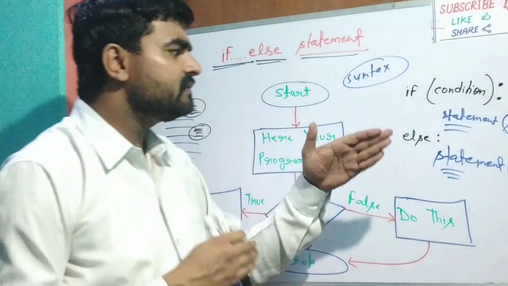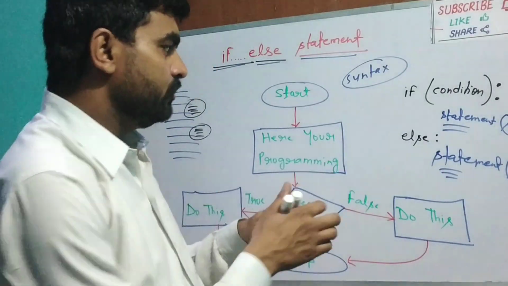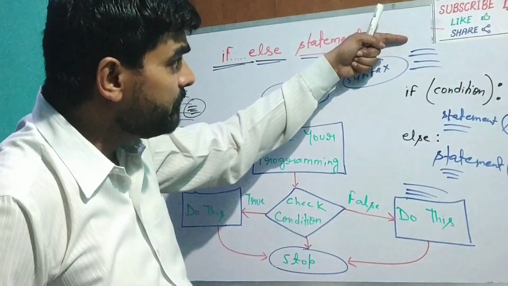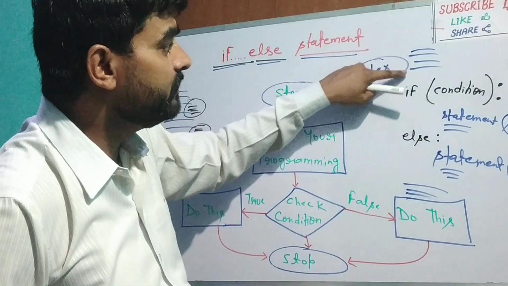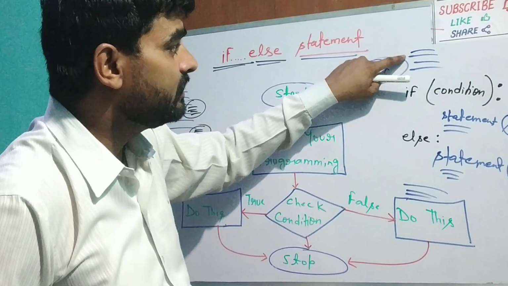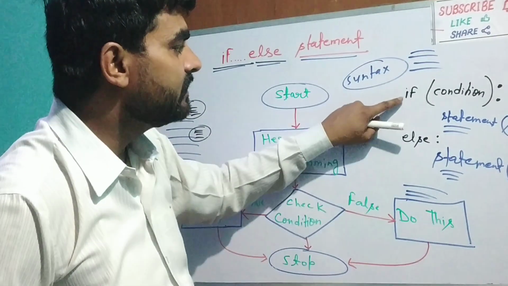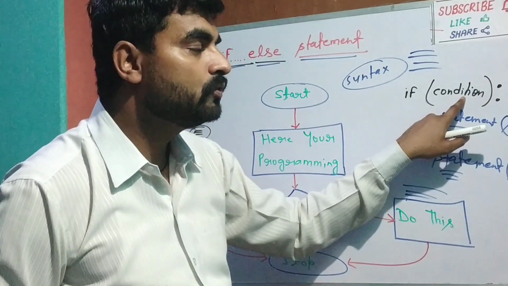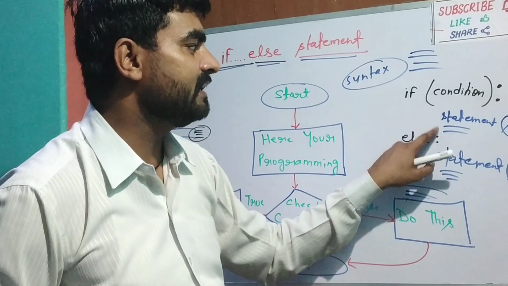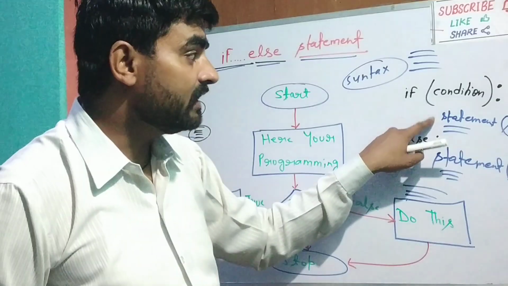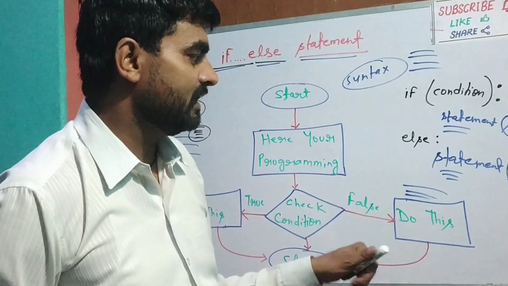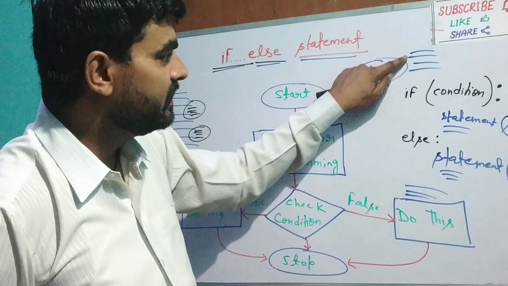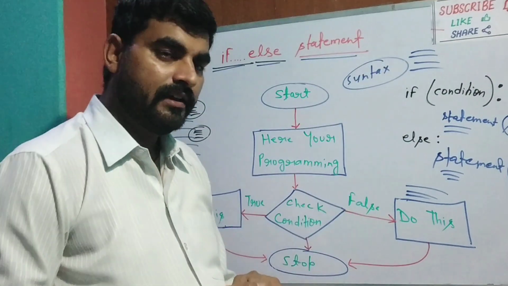So student, how will this execute? Your programming code will start like that, and it will finish like that. If your program execution starts from the top, it reaches this one, and here it gets if and a condition. When the condition becomes true, these statements will execute. Otherwise, when the condition becomes false, the else part, this one, will execute, and then the rest of the sequential part will execute.